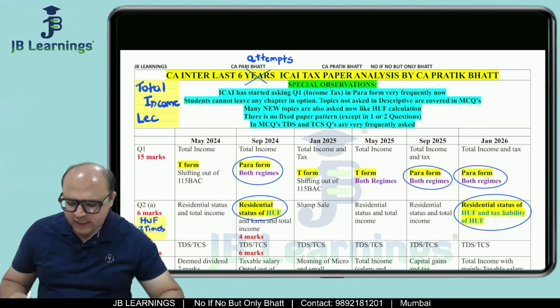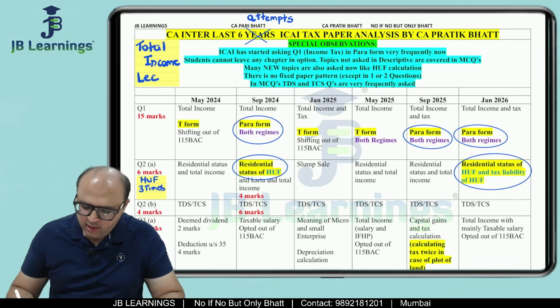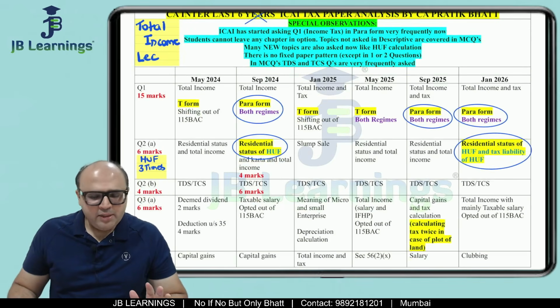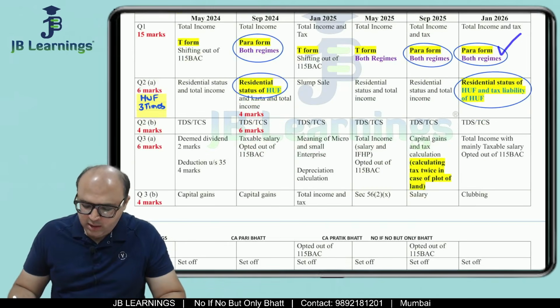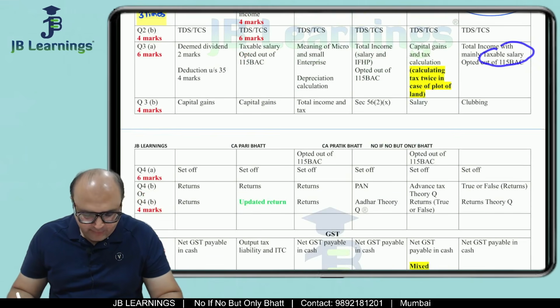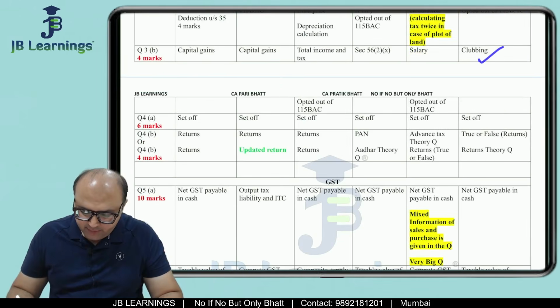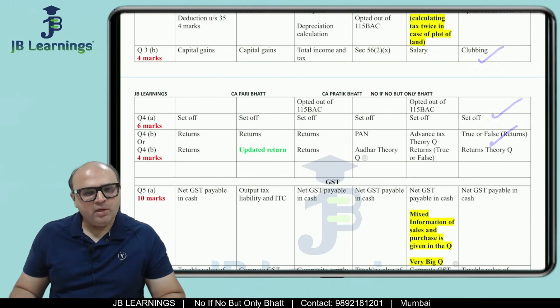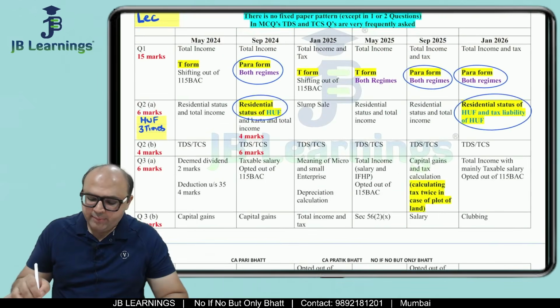Friends, if you see your January 26 paper, the first question, mainly PGPP, was in paragraph form. Second was residential status, TDS, TCS. Then total income, but mainly salary. Then question 3 was about clubbing, then set off, and then returns. If you see, there was no capital gains.